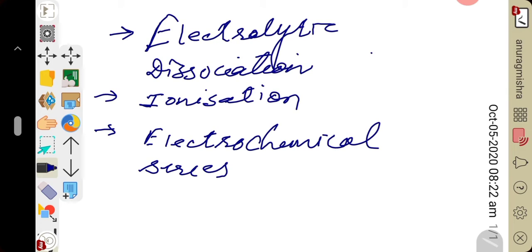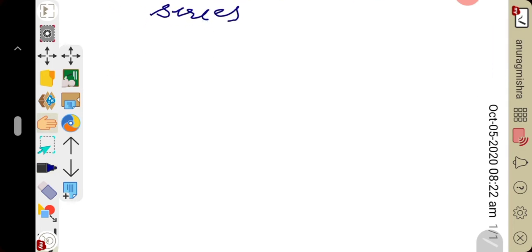Very important topic. More often, the difference between electrolytic dissociation and ionization is asked in the examination. So please concentrate and let us start the topic: electrolytic dissociation.